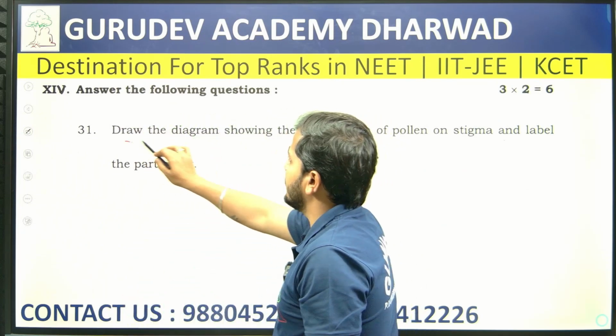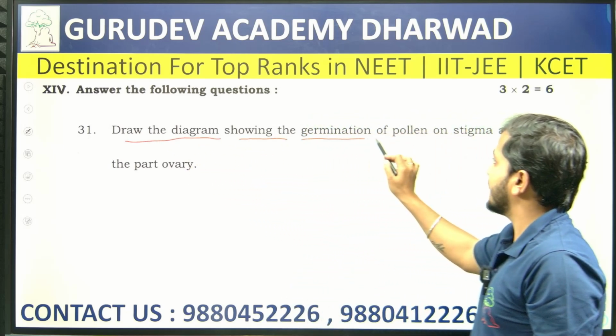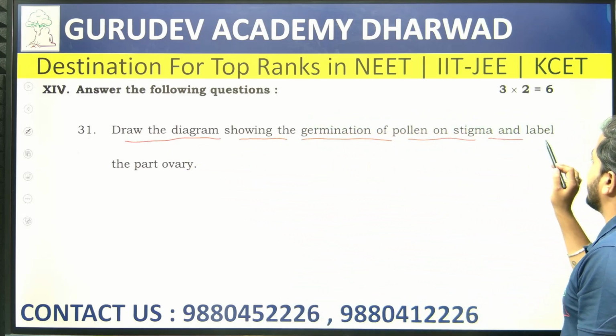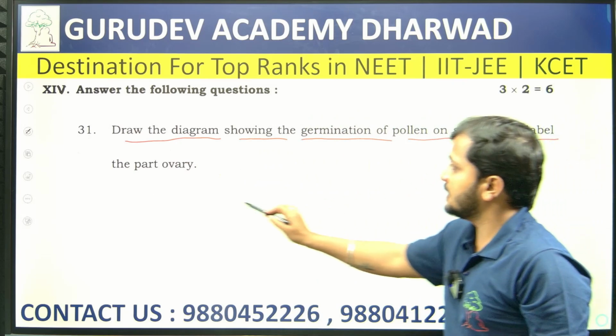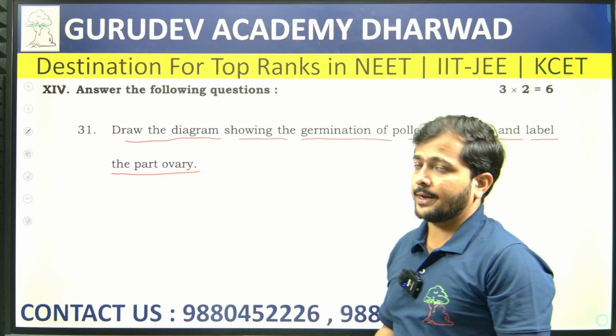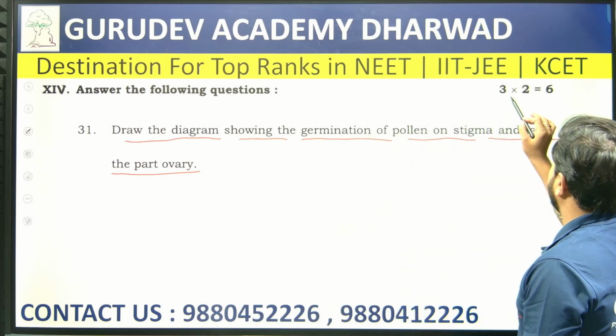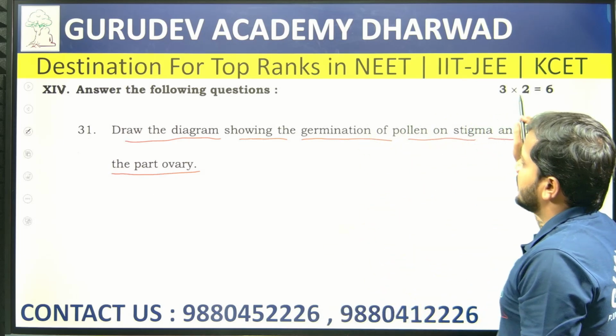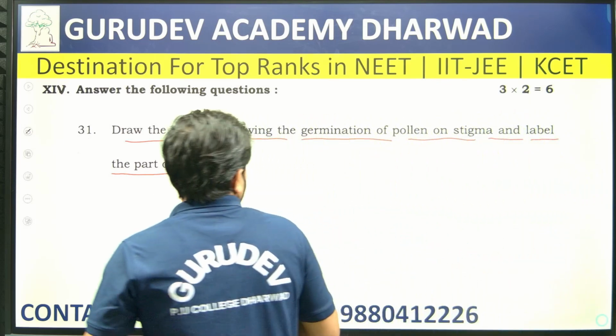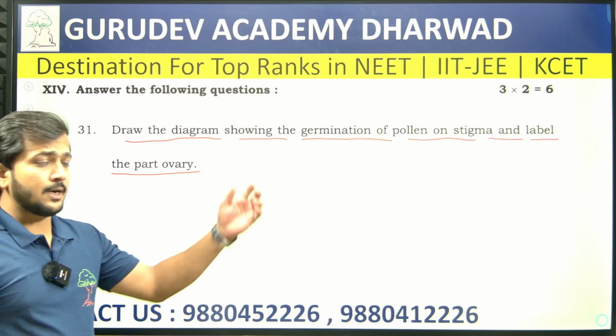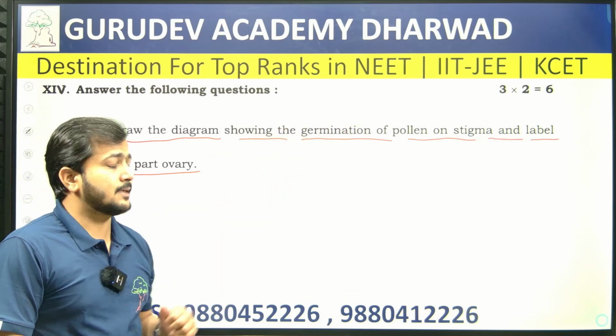The next question is: draw the diagram showing the germination of pollen on the stigma and label the parts of the ovary. So we have to draw the diagram. This question carries 3 marks, and you have to solve 2 such questions, so that will be 6.